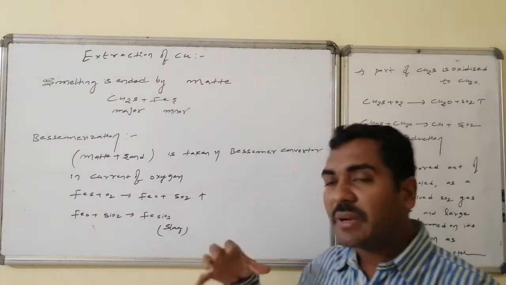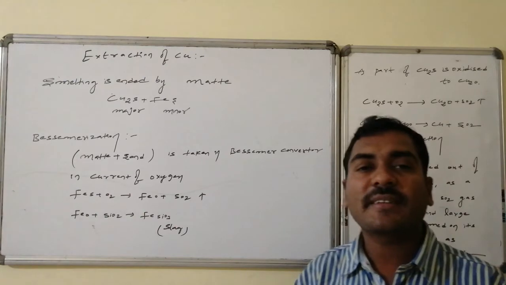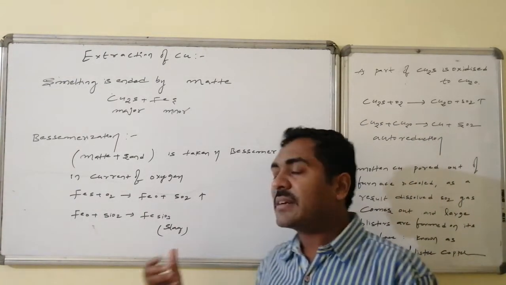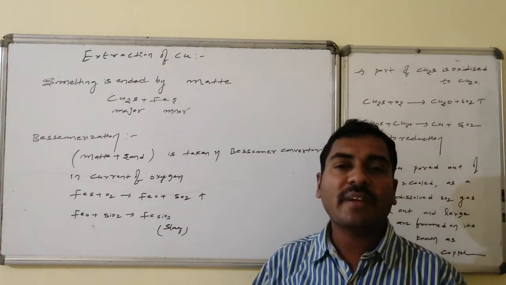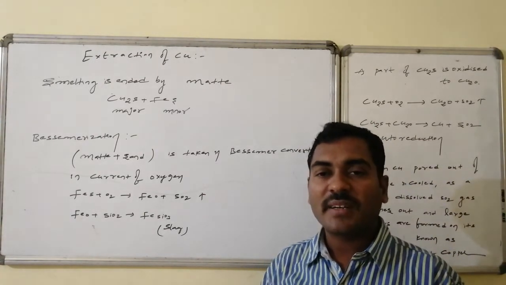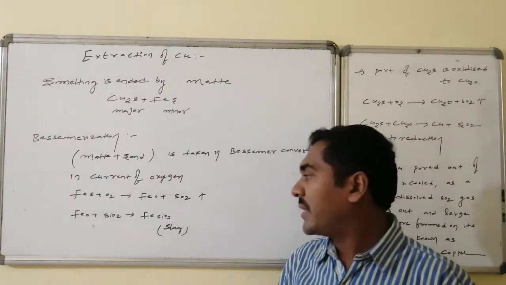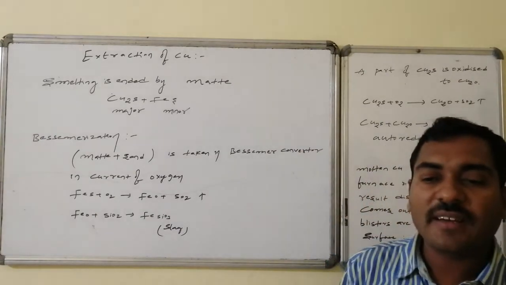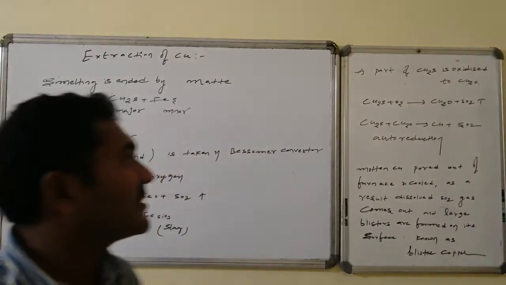In this, the matte obtained, along with sand, in a current of oxygen gas at high temperature, reactions occur. In the current of oxygen, as I said in the beginning, ferrous sulfide has a higher affinity for oxygen. It combines with the oxygen and is converted to ferrous oxide, and the ferrous oxide formed combines with the silica in an acid-base reaction, that is, ferrous silicate slag formation takes place.